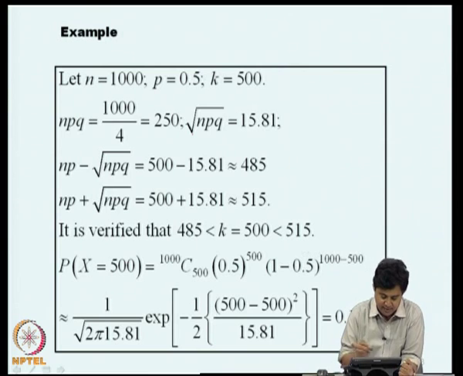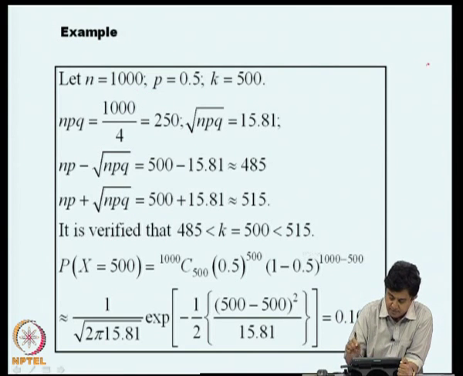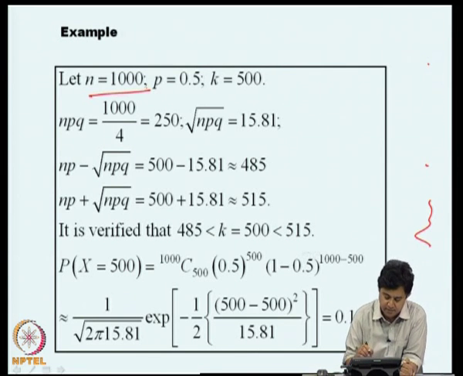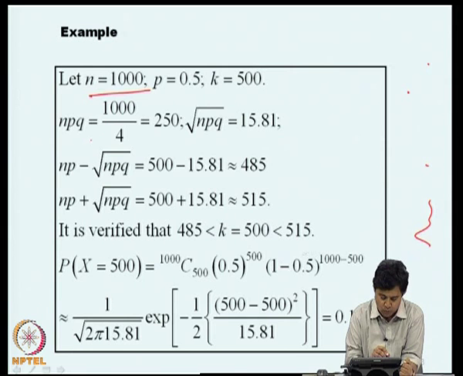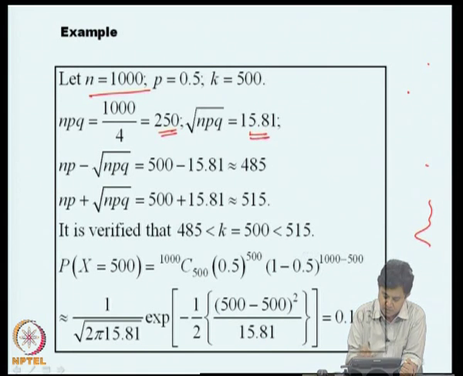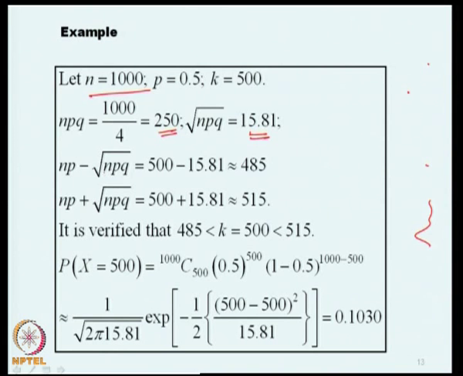Let us consider an example where n is 1000, p is 0.5 and k is 500. q is also 0.5 because it is 1 minus p. npq turns out to be 250 and the square root of that is around 15. Now, np minus square root npq is 485 and np plus square root npq is around 515.